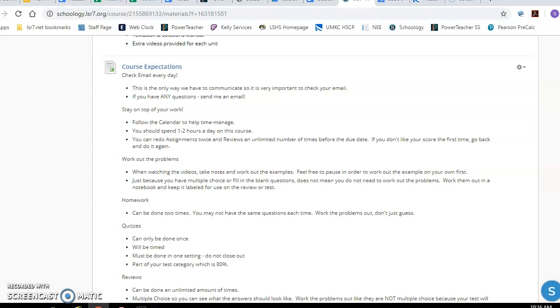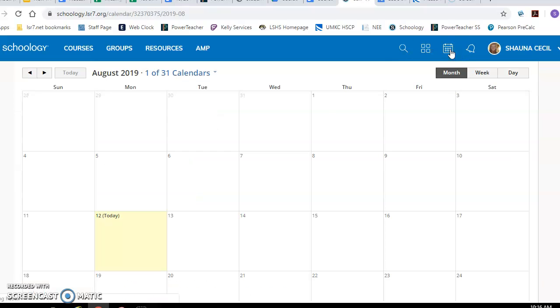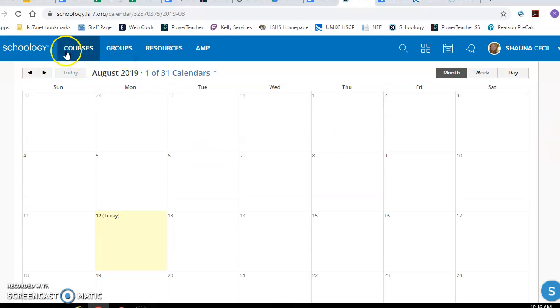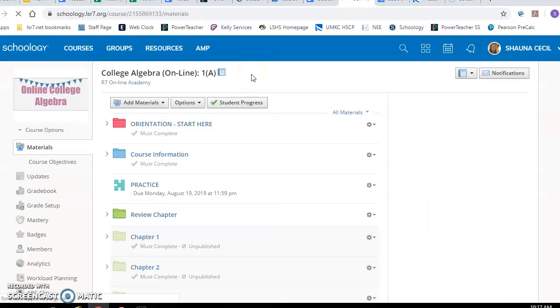Follow the calendar. If you come up here to the calendar, you can click on that right now. I still am getting stuff put in here, but it'll show up here: your notes, like the notes we're doing that day and when the assignments are due. It'll show on there. Like I said, I'm still working on that, but by the first day of school, by the time you're watching this, there should be stuff there.